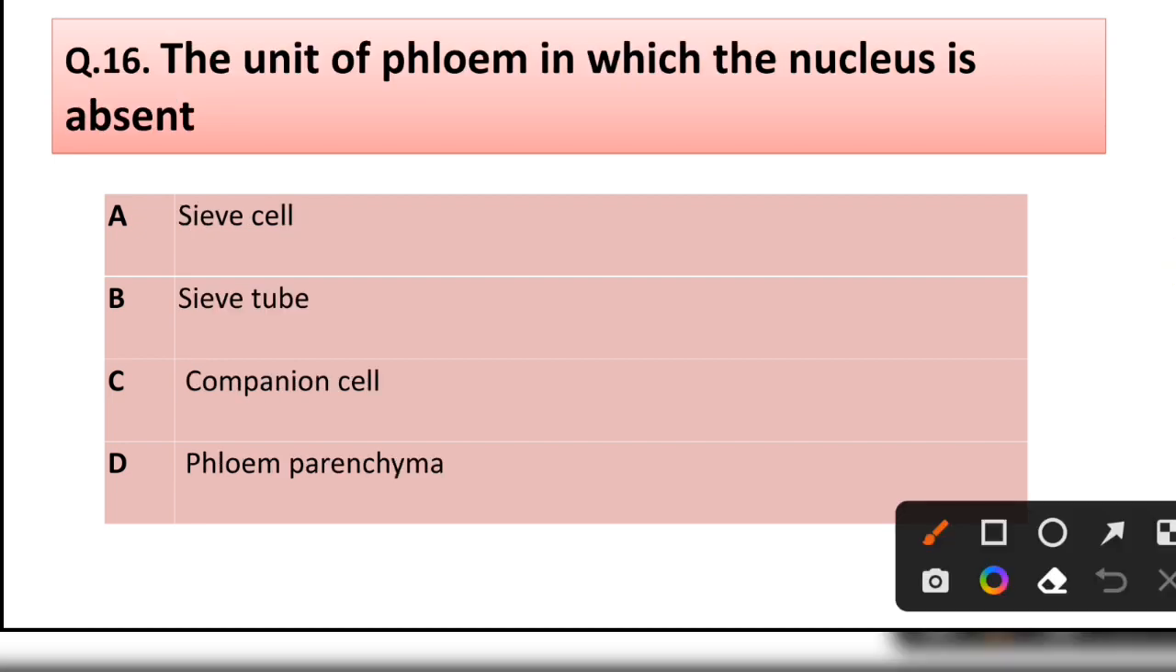Question number 60. The unit of phloem in which the nucleus is absent. Sieve cell, sieve tube, companion cell, phloem parenchyma. Correct answer is option B. Sieve tube.